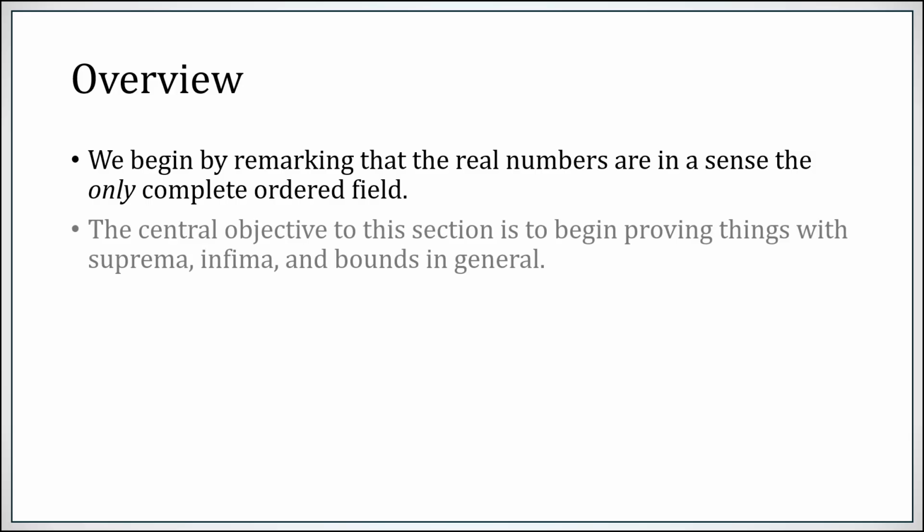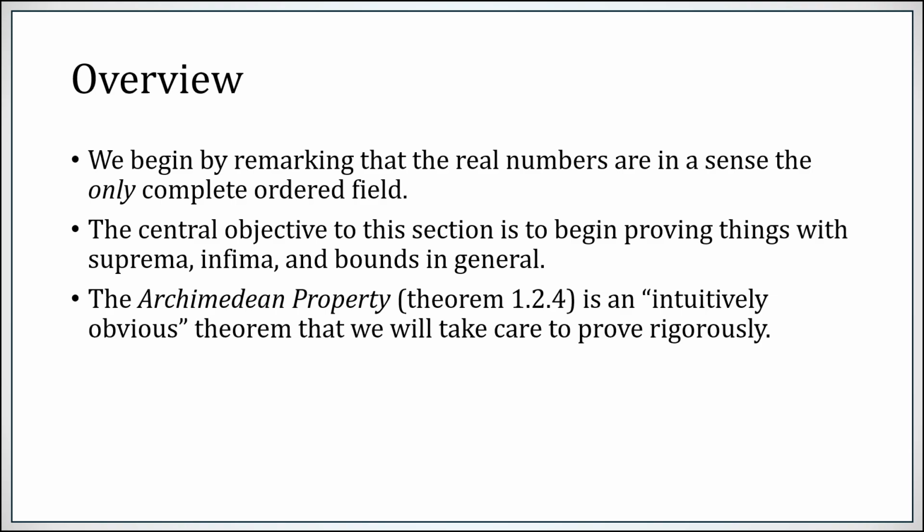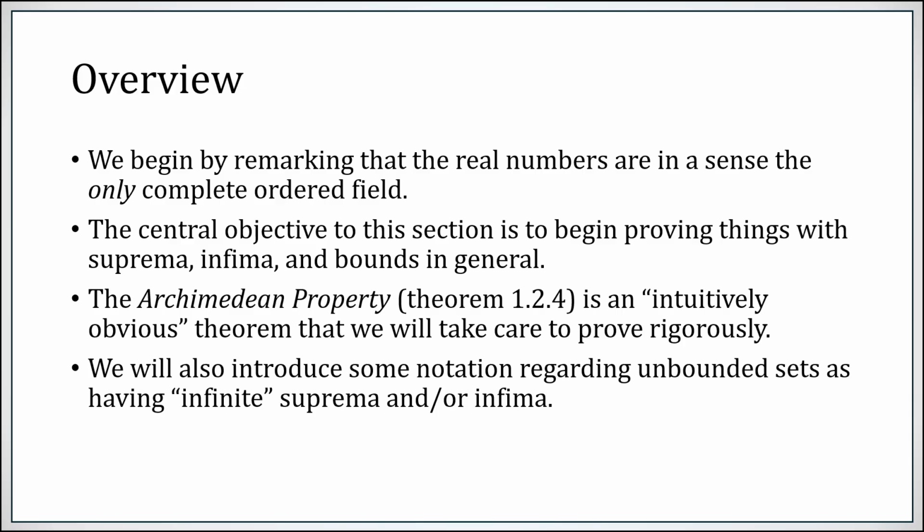of this course. The central objective of this section, however, is to begin proving things with suprema, infima, and in general bounds on sets. For example, the Archimedean property is fairly intuitively straightforward. No one ever doubts that it's true, but we want to take care to prove it rigorously using these new definitions. We're also going to introduce notation for unbounded sets having suprema and infima that we call infinite.